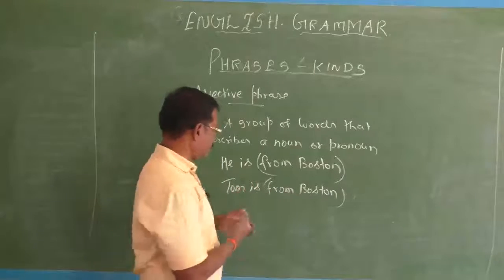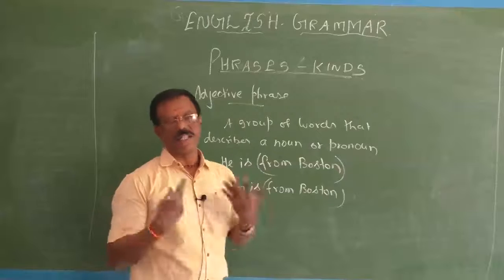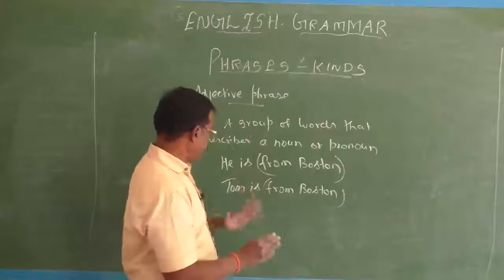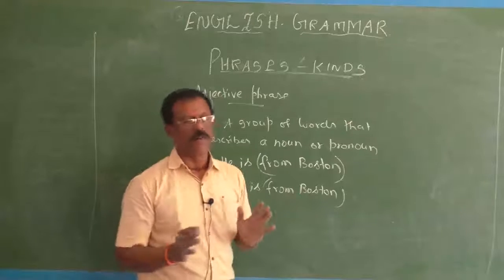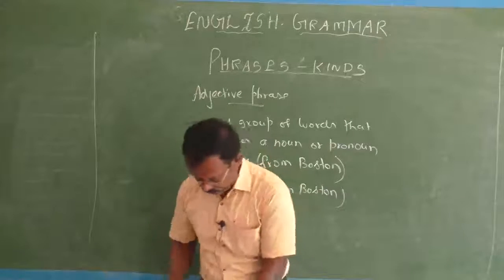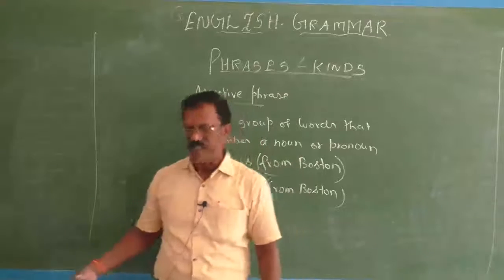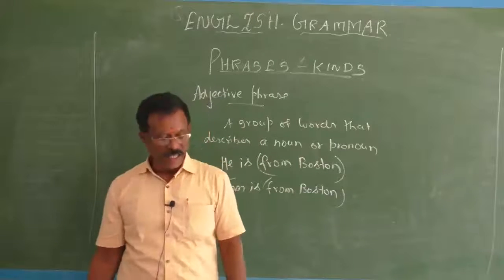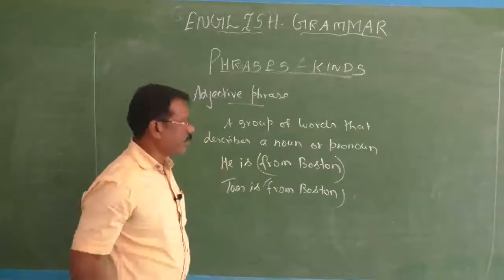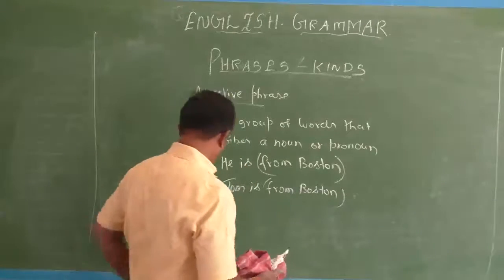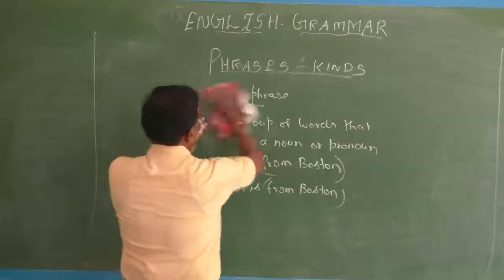But in the second sentence, from Boston describes the proper noun Tom. So an adjective phrase is a group of words without a subject-verb combination that does the function of an adjective. It describes a noun. Next I will give you some examples for you to understand this adjective phrase.